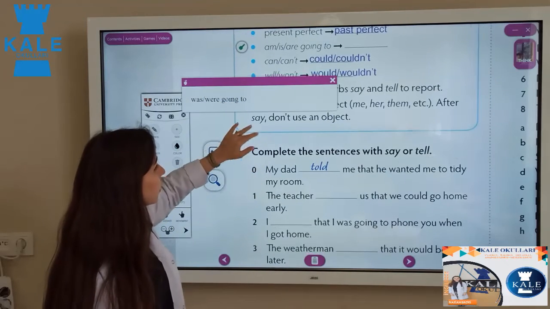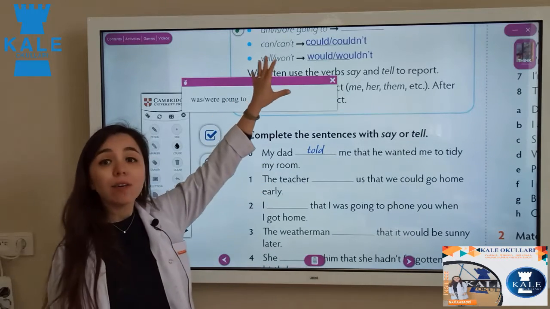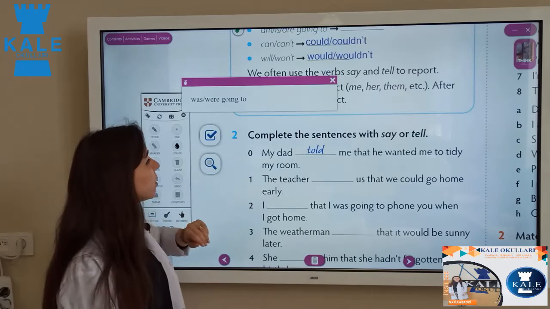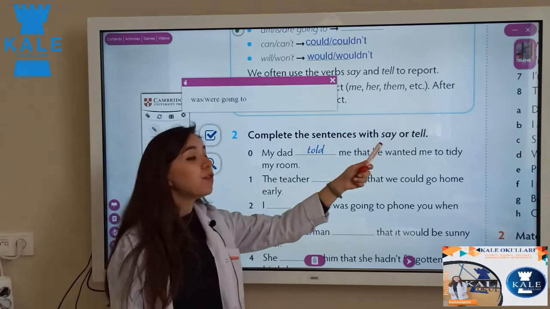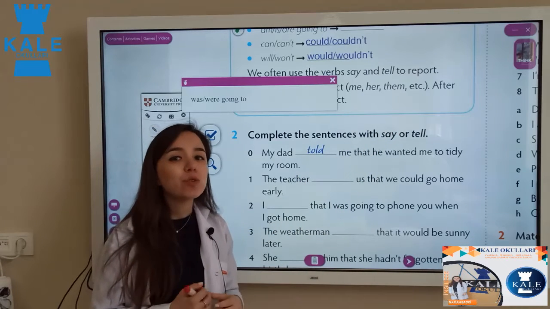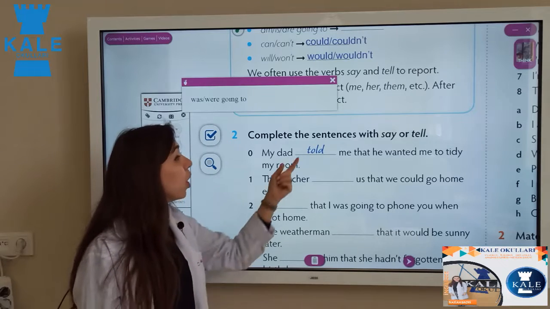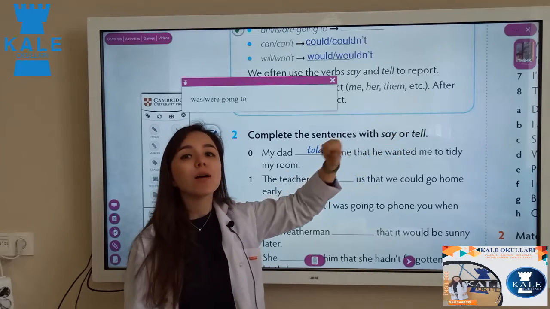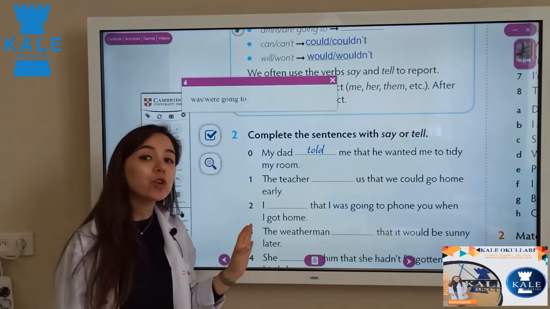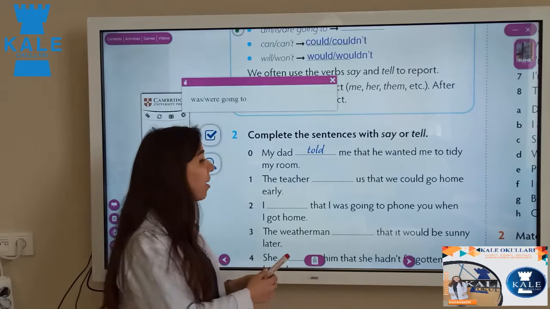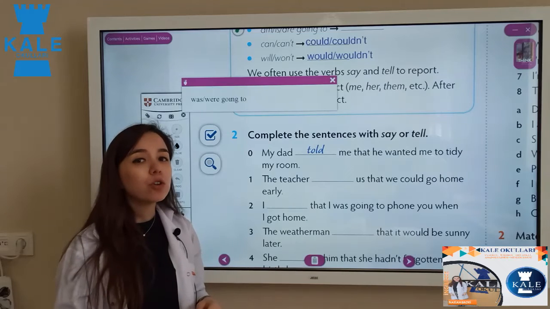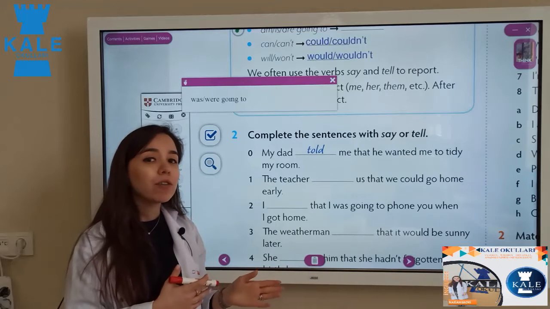Now let's check some examples. I will give you time, you can write them again. Okay, don't worry. Now I want to check some examples. Here we are going to write say or tell in our sentences. When do we use tell, when do we use say? I told you, after tell we need an object in the sentence, but for say we don't need an object. So you have to check your sentences. If you have an object after these gaps, you need to write told, one tense before. But if you don't have any object, you can write just said.